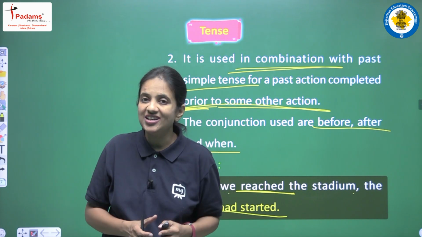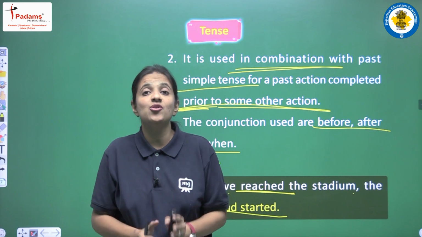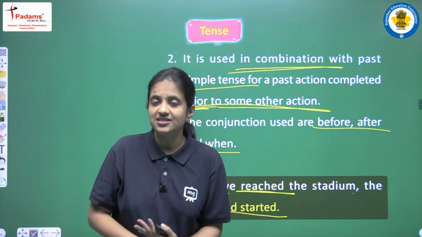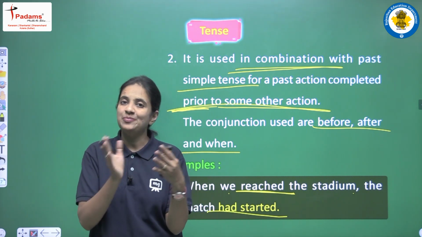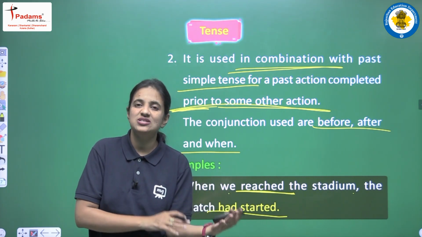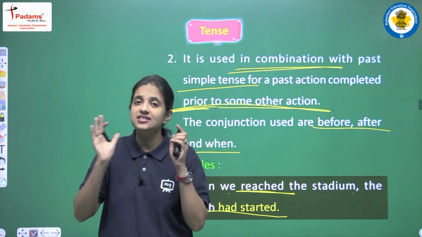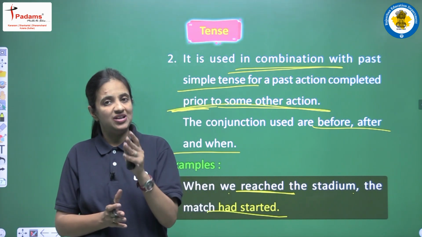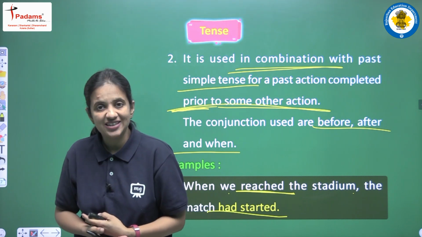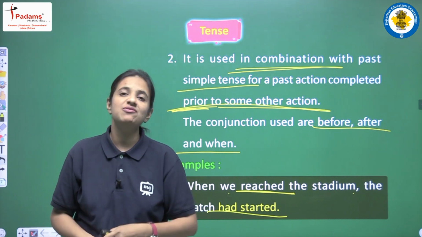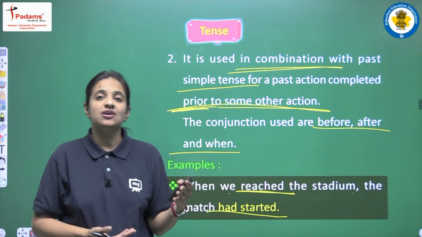So this is a combination, and in such sentences we will have two different clauses, two different activities, but we have to identify, we have to recognize this thing कि दोनों में से कौन सा action जो है वो comparatively पहले हुआ है, और जो action पहले हुआ है that action we will write using past perfect tense. Okay, so don't be confused students, let's clear this thing very well, that we will have two different activities, two different clauses, and we have to read the sentence and then identify, recognize which action is there that has completed prior.